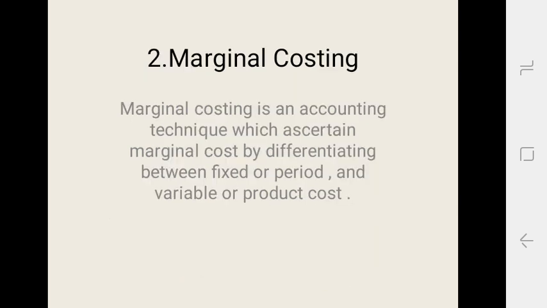Now, the second concept is marginal costing. Marginal costing is an accounting technique which ascertains marginal cost by differentiating between fixed and variable, or period and product cost. This technique aims to charge only those costs of production that vary directly with the sales volume.